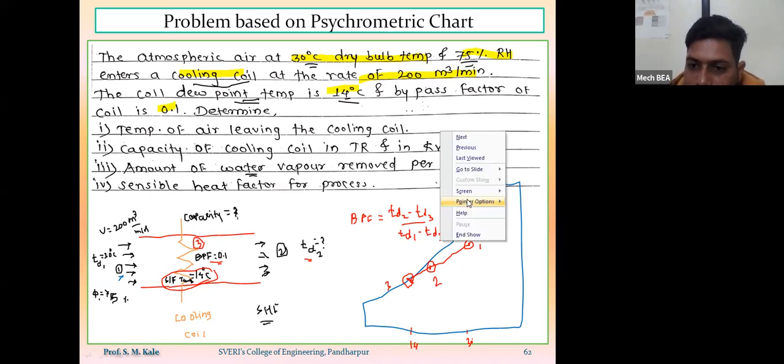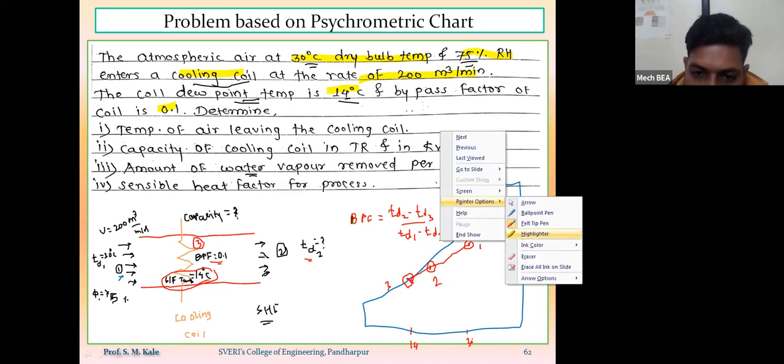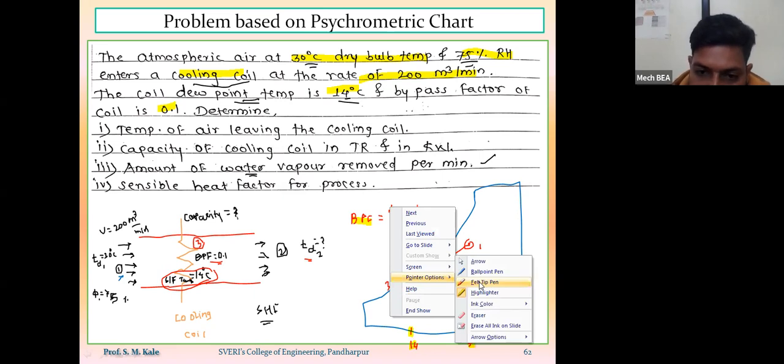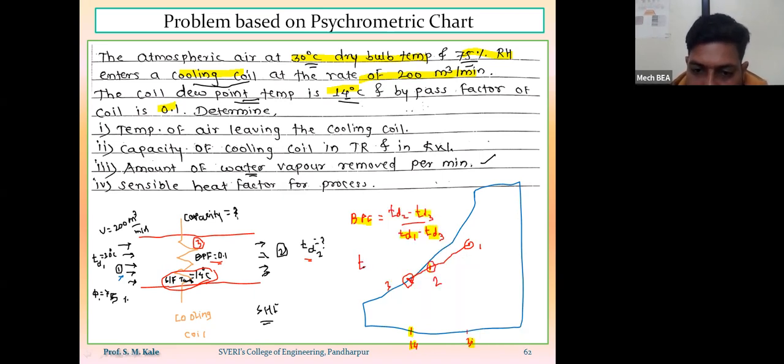So here, as I am knowing the value of bypass factor, what is the value of bypass factor? 0.1. TD2 ची व्हॅल्यू माहित आहे का मला? नाही. I have assumed that point number 2 is here. I am knowing the value of TD3. TD3 ची व्हॅल्यू किती आहे? 14 डिग्री सेंटीग्रेड. TD3 value is 14 degree centigrade. TD1, I am knowing the value of TD1. What is the value of TD1? 30 degree centigrade. So by using this formula, I will get the value of TD2.